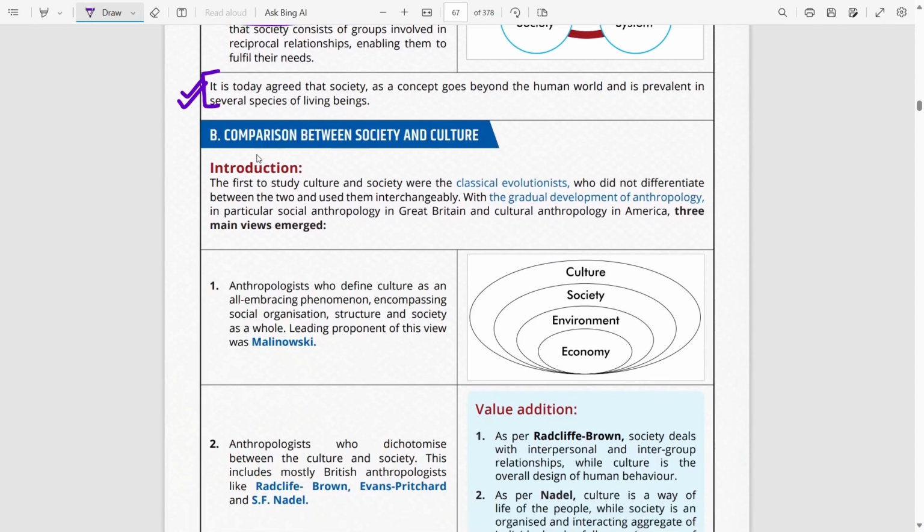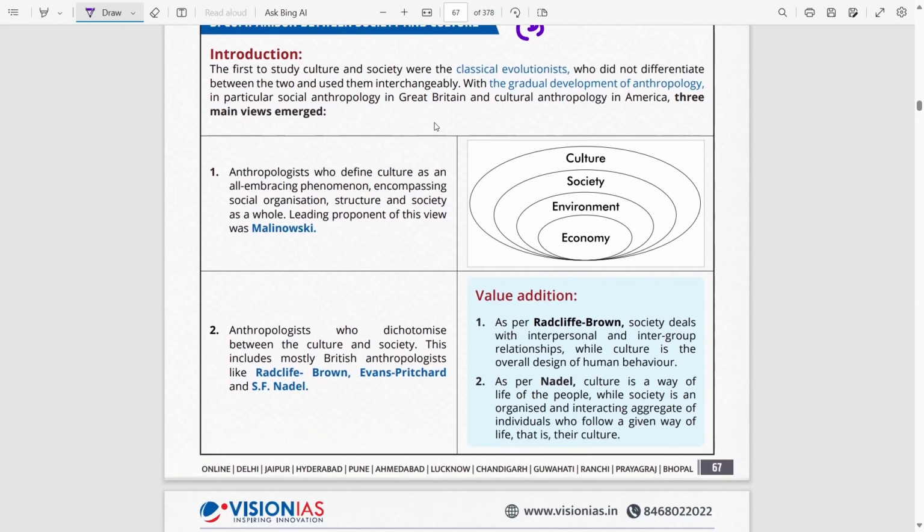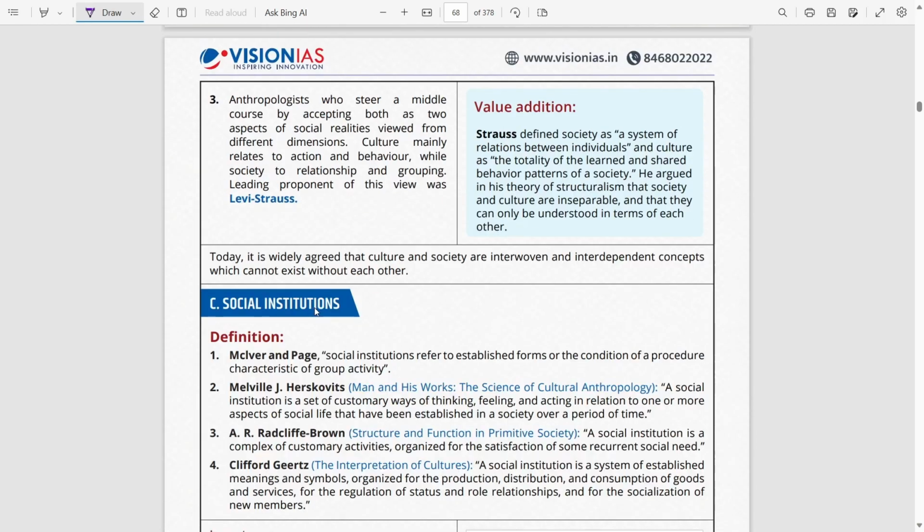Next, we have the comparison between society and culture, which was also part B of this 2.2. Now, under this comparison, we basically have three schools: whether culture is greater than society, society is greater than culture, or culture is something different from society. So, these are the three schools, and we have different anthropologists for each of them. Do prepare this topic on your own, and this is very important.